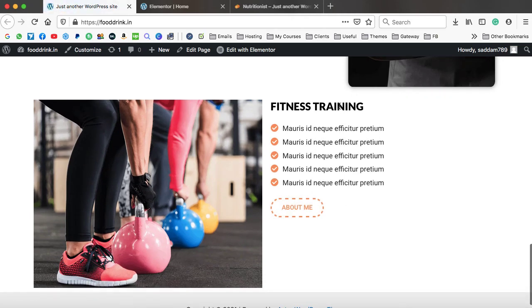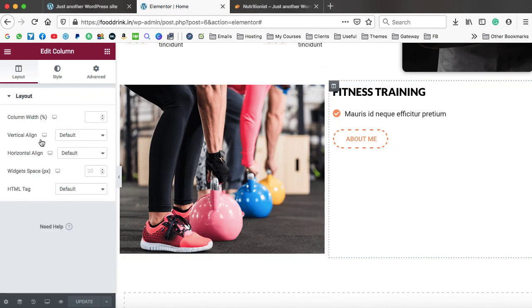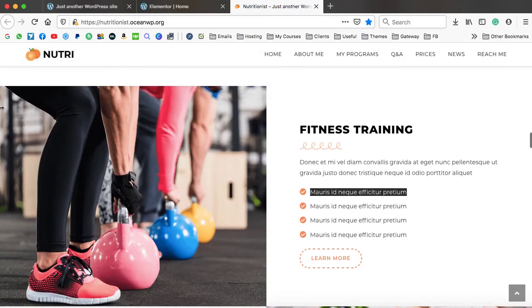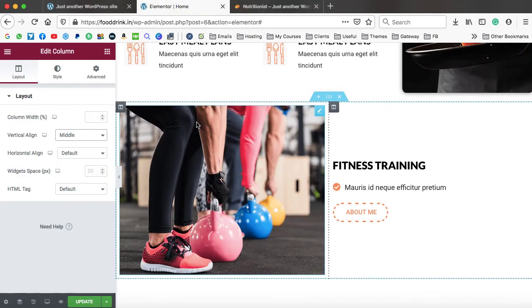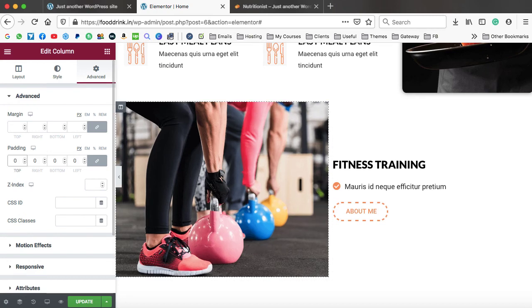Again, we need to vertically align this entire content to the middle. So that is really very simple. Go on to the column setting. And here we have vertical align, make it middle. Also one more thing, as you can see over here, this image is completely been affixed with the border of this browser on the left hand side. So let's go ahead and we can do the same. Firstly, go to this first column setting because we have placed this image in the first column. Go on to the advanced and make sure the padding is 0 as well as margin is 0.